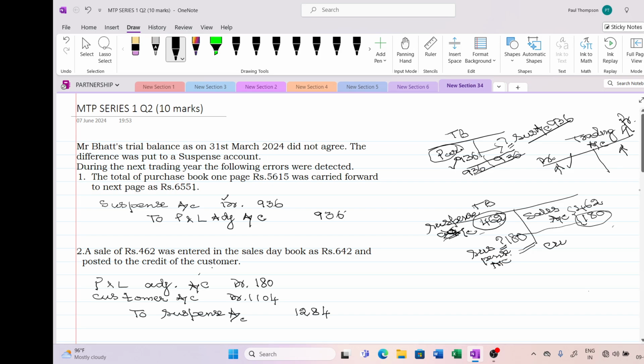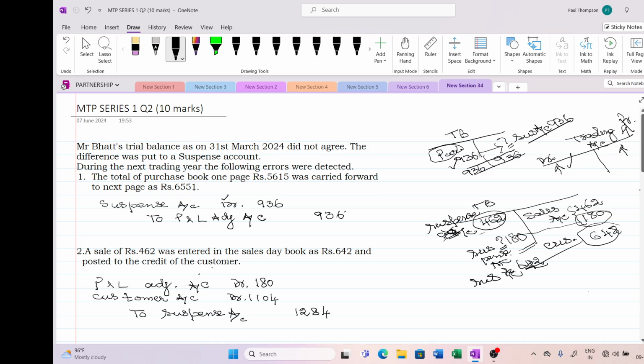So there is one more credit on this side, 642 rupees. For this also there is no debit. By mistake I put this, so I have to operate the suspense account for 642 rupees. Hope it's clear to you.